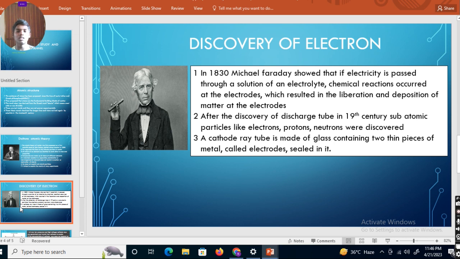Now what is a discharge tube? A cathode ray tube or discharge tube is made up of glass containing two thin pieces of metal called electrodes sealed in it. So it is typically a glass tube containing two electrodes, cathode and anode. So let us see the photo.